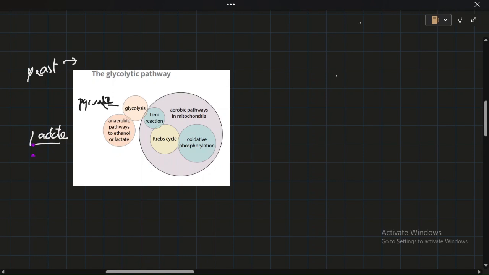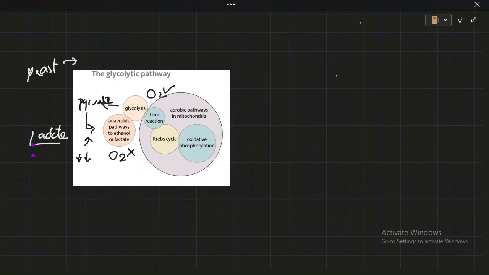So this pyruvate can go either into these aerobic pathways in the presence of oxygen, or it can go to these pathways which are in the absence of oxygen. And in this case, pyruvate is converted into ethanol or lactate. But this is not a high energy yielding process. The energy we get through this anaerobic respiration of pyruvate is very little as compared to the one we're getting out of the whole aerobic pathway, right?